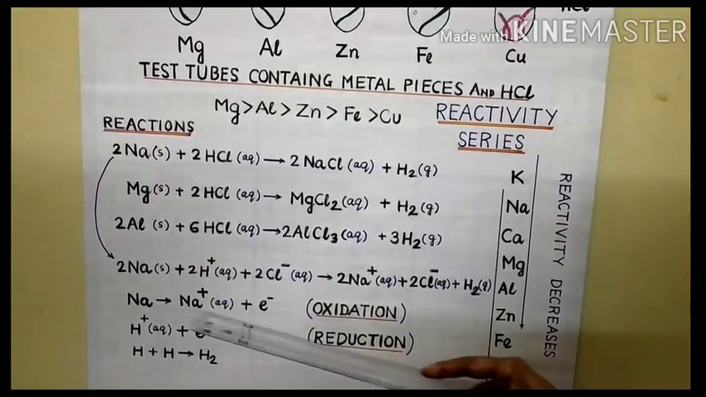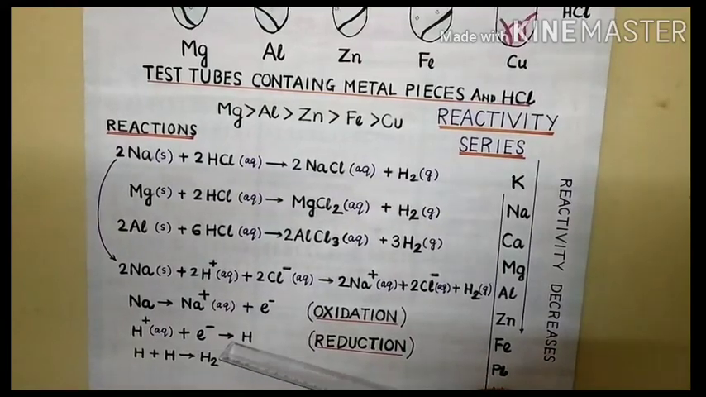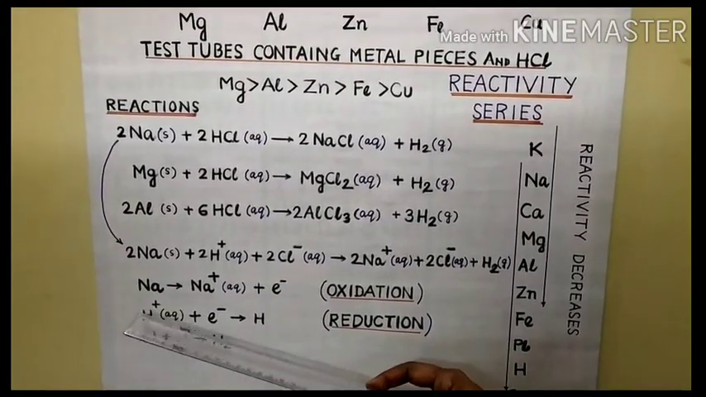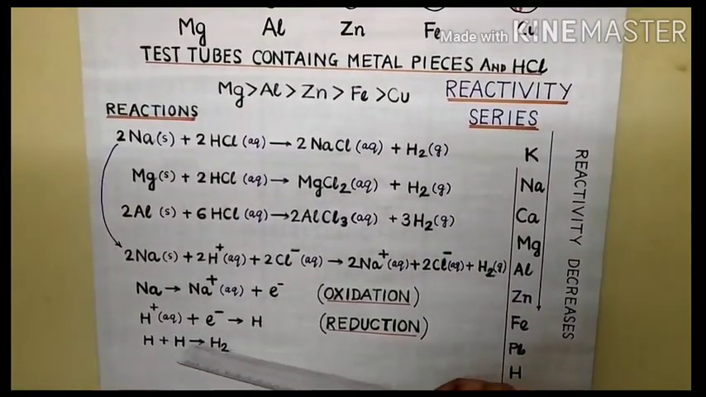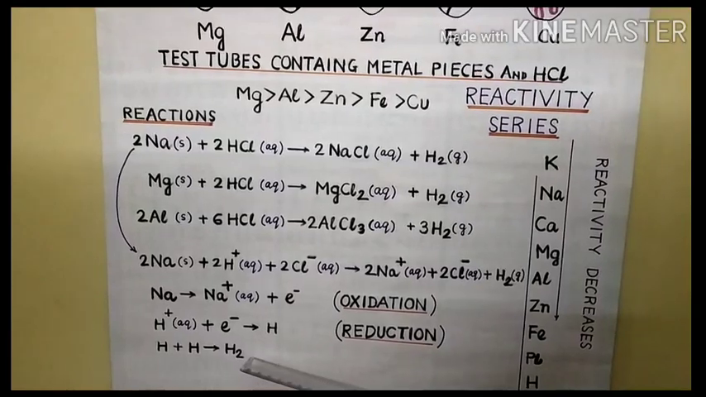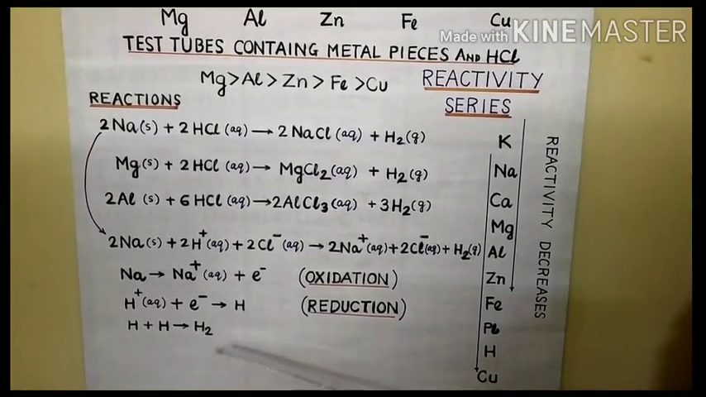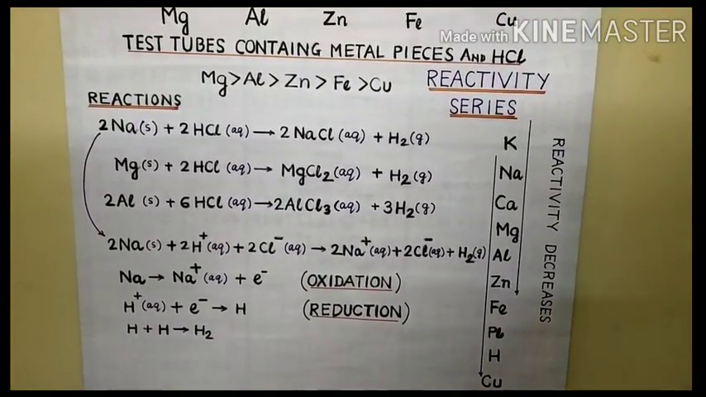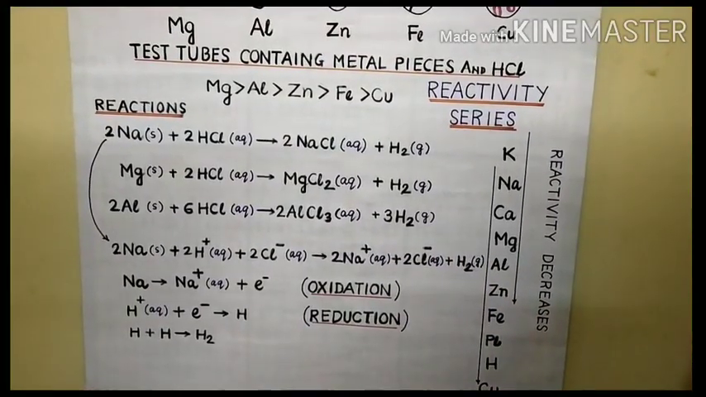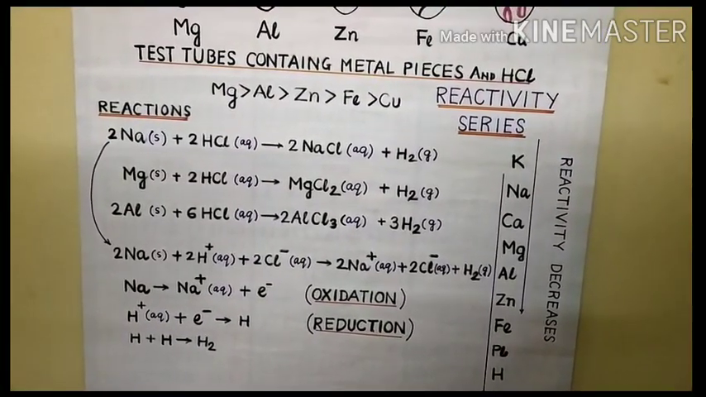So here sodium donates an electron, that is loss of electron, it is oxidation, and here gain of electron, it is reduction. So actually what is happening? Sodium donates its electron to hydrogen and thereby reduces the hydrogen ion of the acid to hydrogen gas. So from this it is clear that those metals which lose electrons more easily than hydrogen can displace hydrogen from dilute acids.